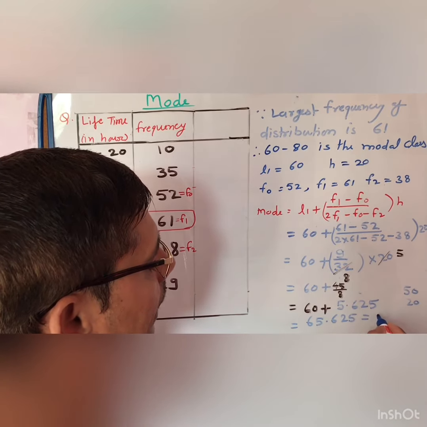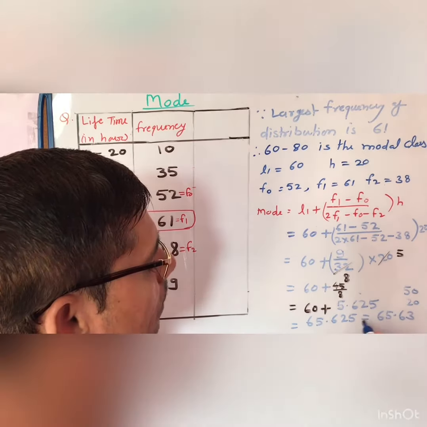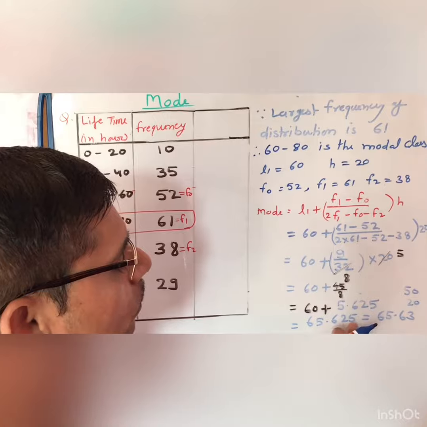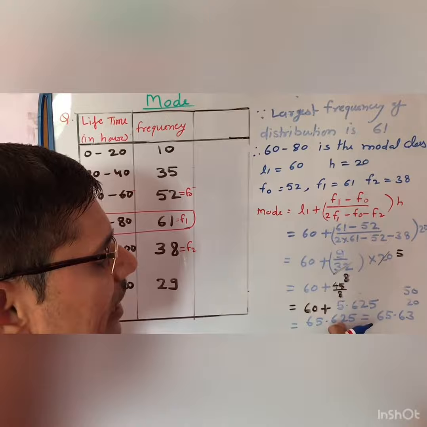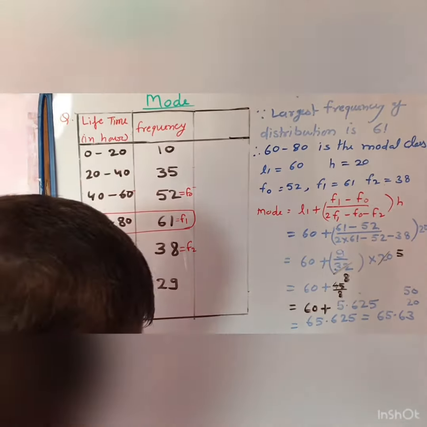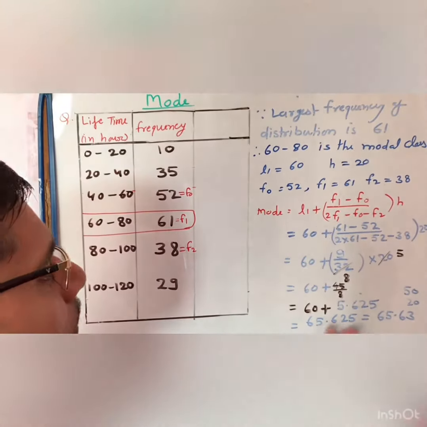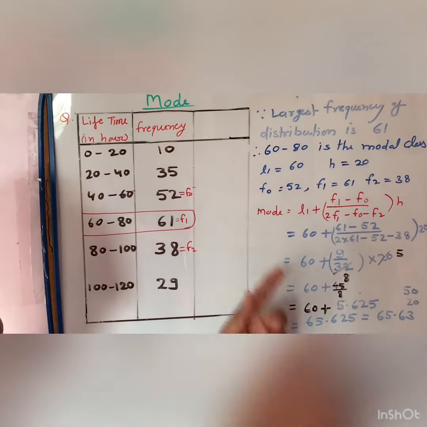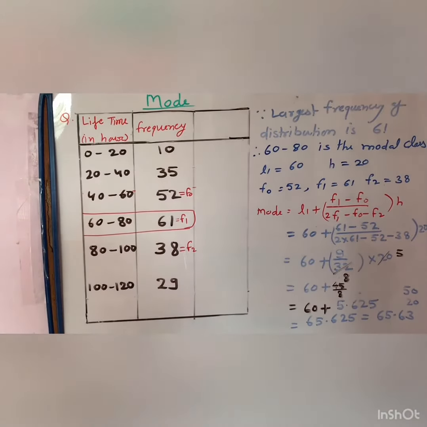So you can write it as 65.63, because the digit is 5 or greater than 5, so you can remove it and add 1, so you will get 63. Therefore this is the lifetime of the electric components, the mode of this given data. So I think the steps to find the mode are clear. So this is the question, this is the mode.